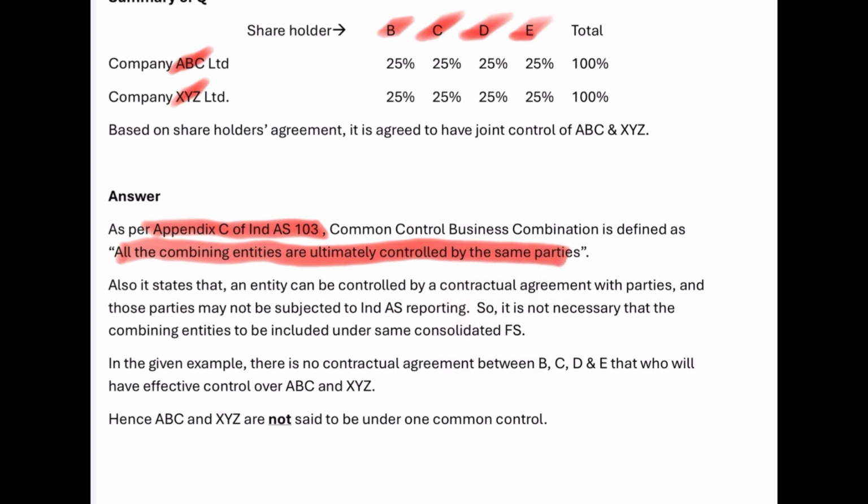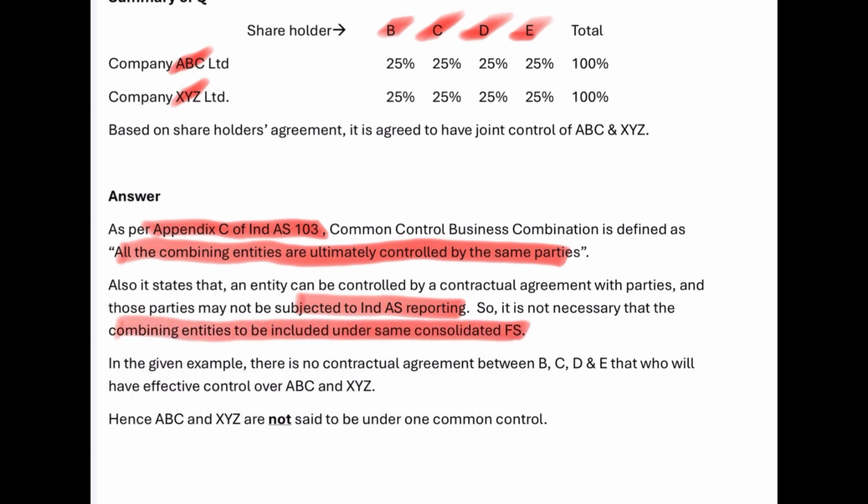Also, Appendix C states that an entity can be controlled by a contractual agreement with parties, and those parties may not be subject to Ind AS reporting. This is also important. The control can be with certain firms that may or may not be subject to Ind AS reporting. Since there is no compulsion that they have to follow Ind AS reporting, it is not necessary for the combining entities to be included in the same consolidated financial statements.